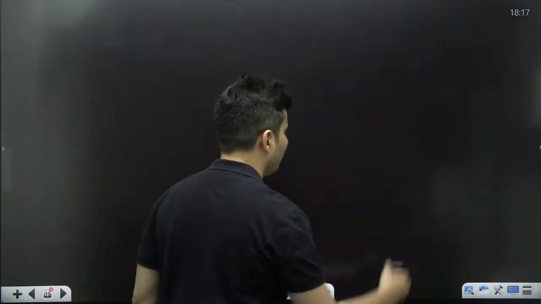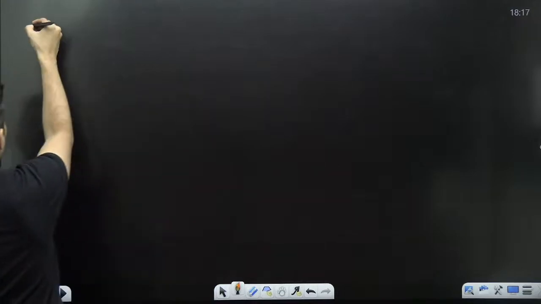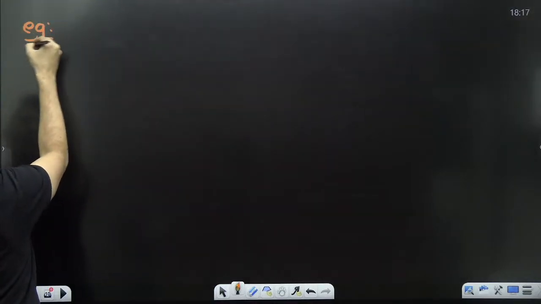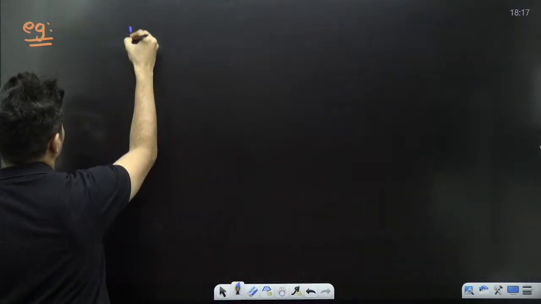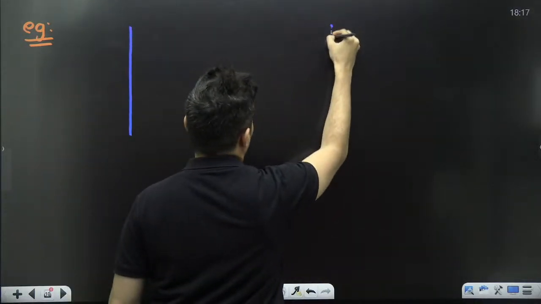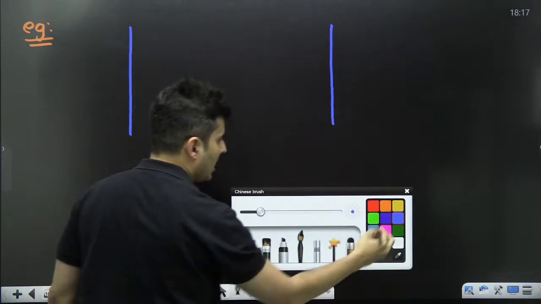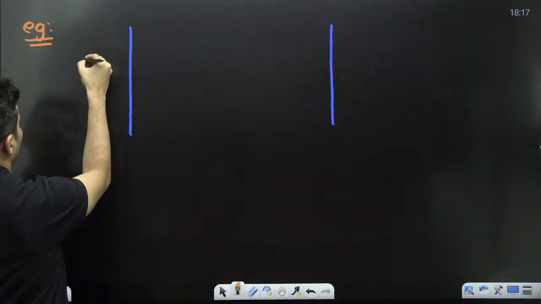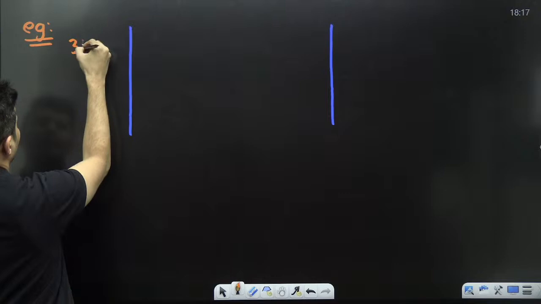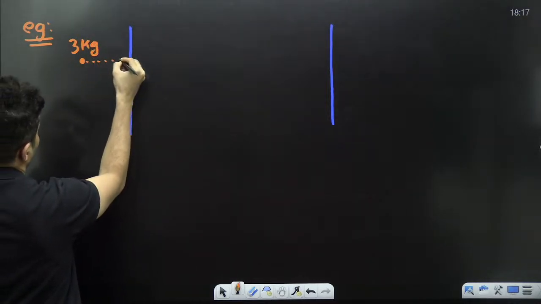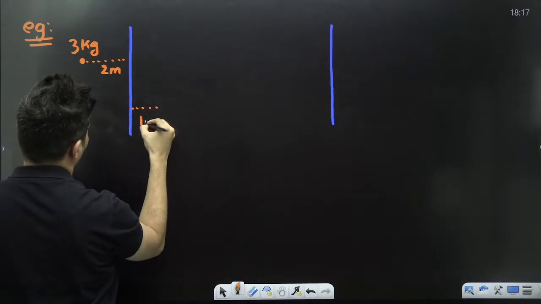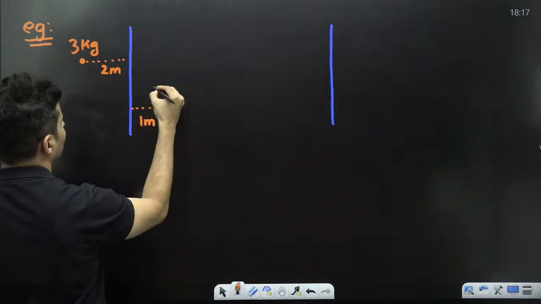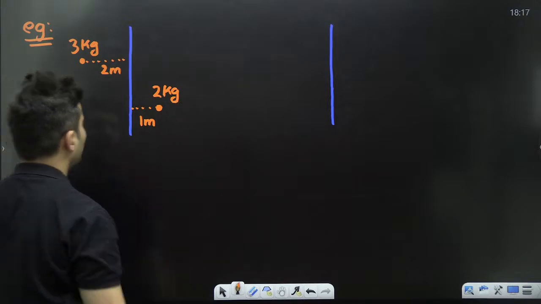So let's say, for example, there is a system, and I will show you the axis over here. There is a 3 kg mass at a distance of 2 meters, and at a distance of 1 meter, you have a 2 kg mass, like this.